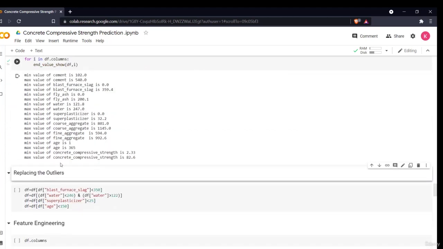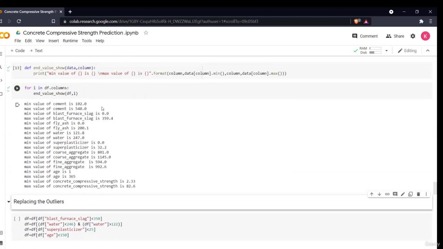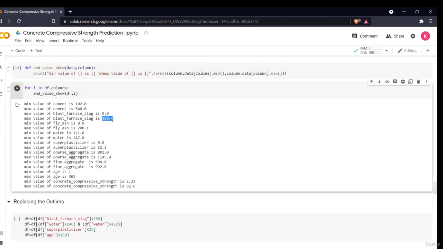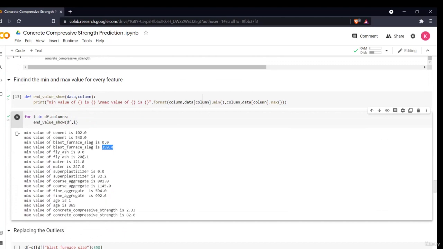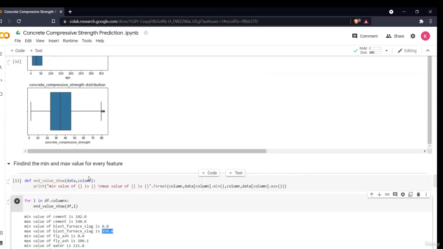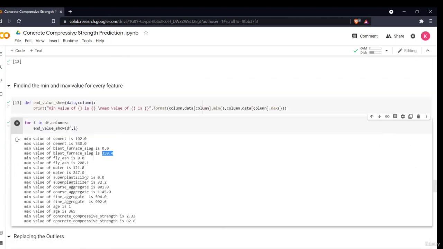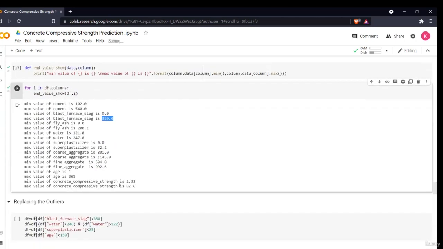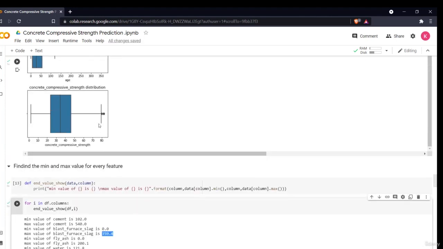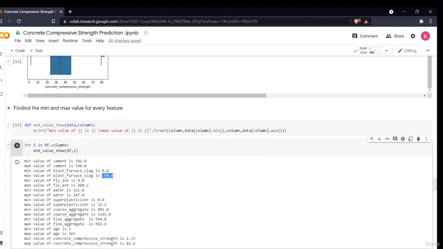So now, this is basically the maximum value, this is the outlier, right? From this, I can have a look at how far my outlier is from my 100th percentile of the data. So now this is my 100th percentile. That means for concrete compressive strength the maximum value is 82.6 and my 100th percentile data is 80. That means my outlier is not too far. So there is no need to replace the outlier because this is very close to my endpoint value.